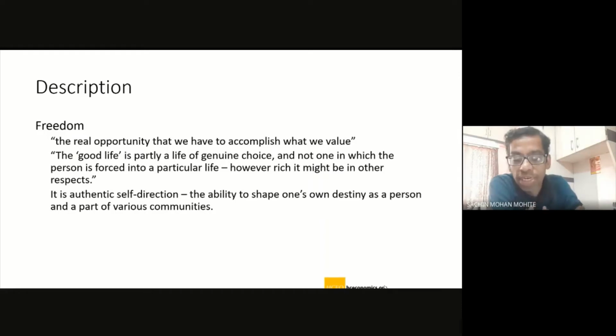It does not mean that if you have capabilities, if you have all the possibilities out there, we are necessarily getting freedom to execute those. There are influences by various factors, and if those factors are not allowing us to pick from those opportunities, then basically we are not having freedom.